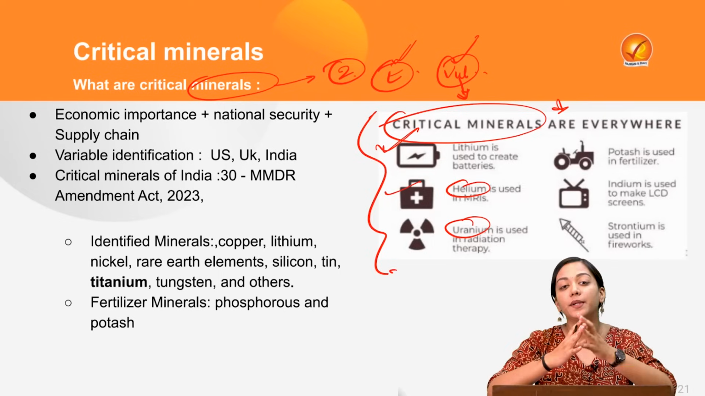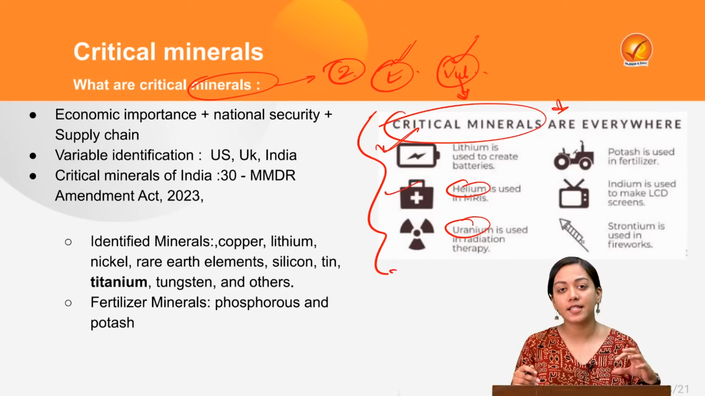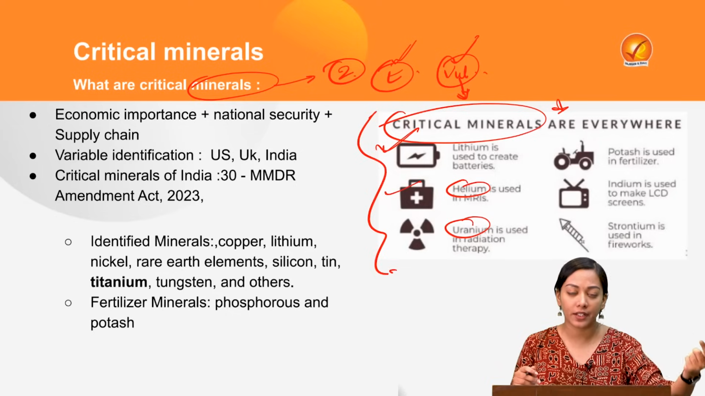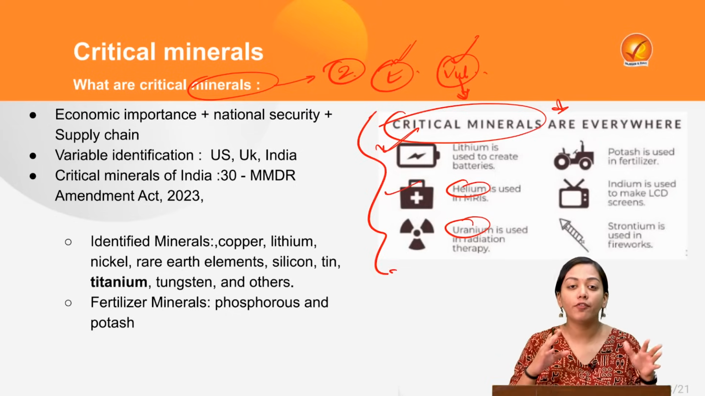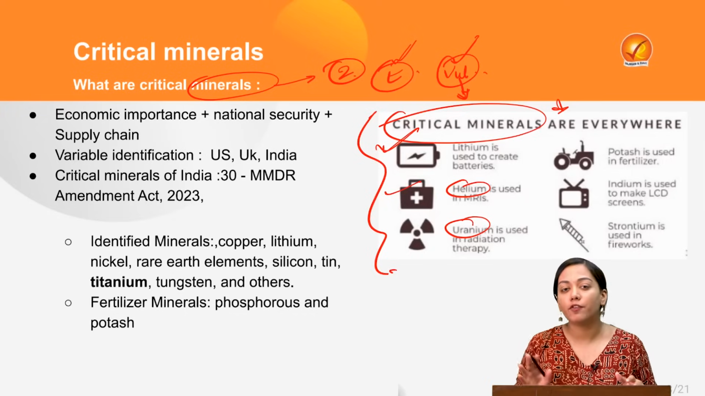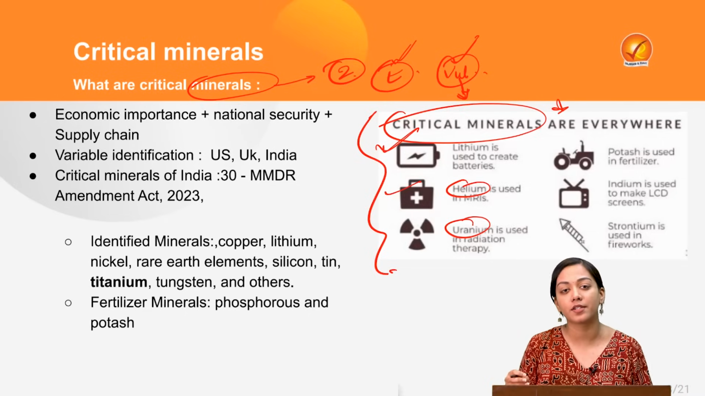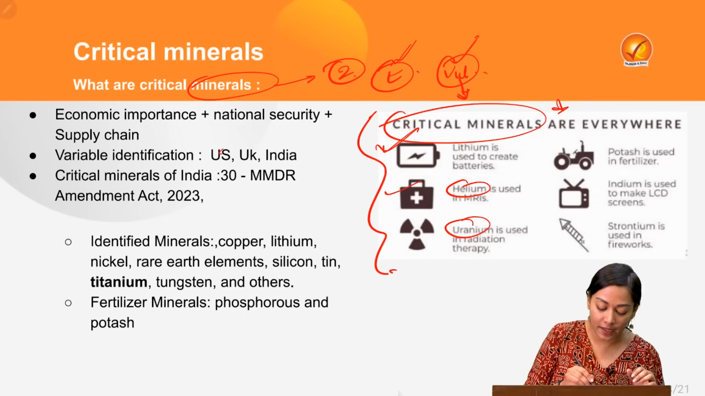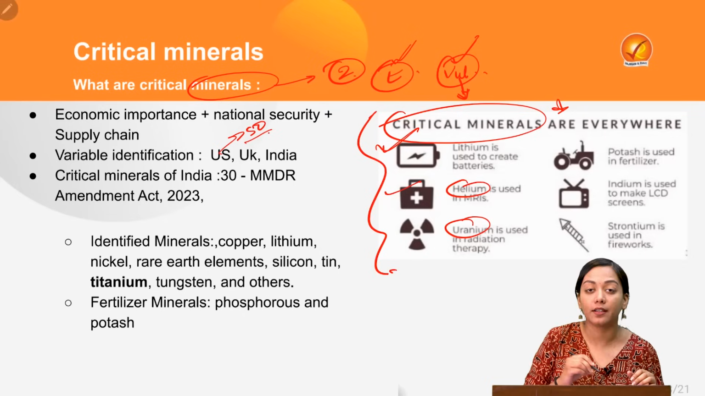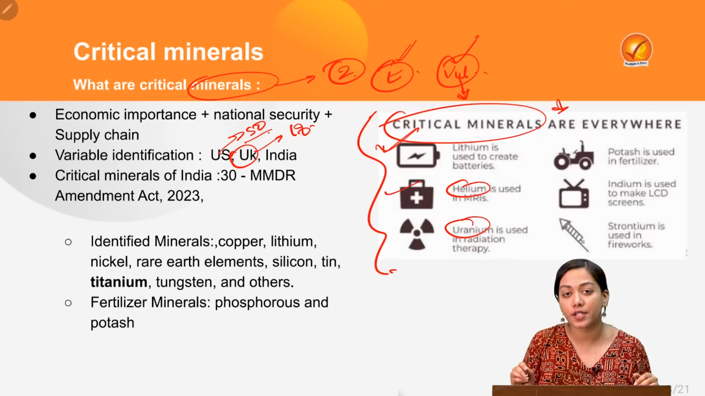Now, how many critical minerals does India have? There are no set standards as to whether a particular mineral is critical or not. There is no unified critical mineral database. It varies for different countries, according to a country's need. For example, the USA has designated about 50 minerals as critical. The UK has designated only about 18 minerals as critical for its economy.